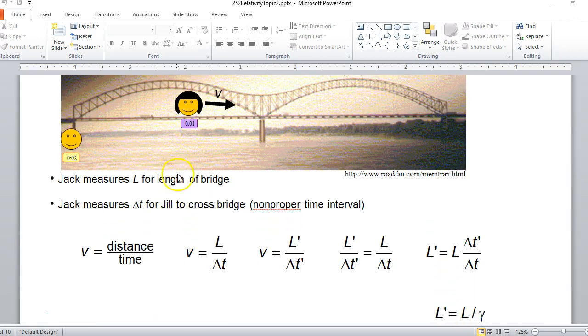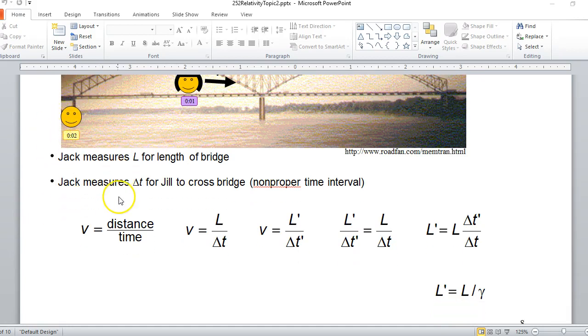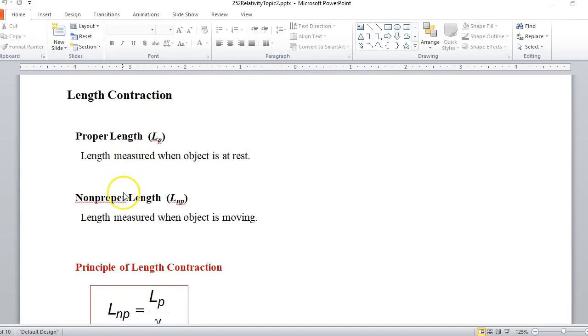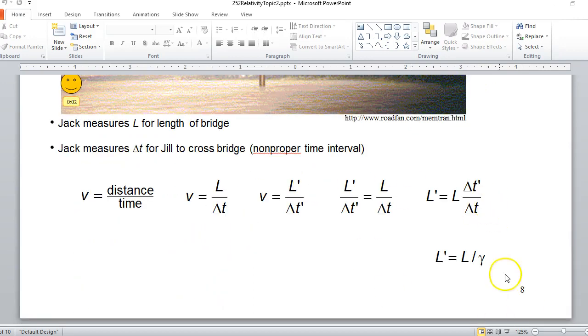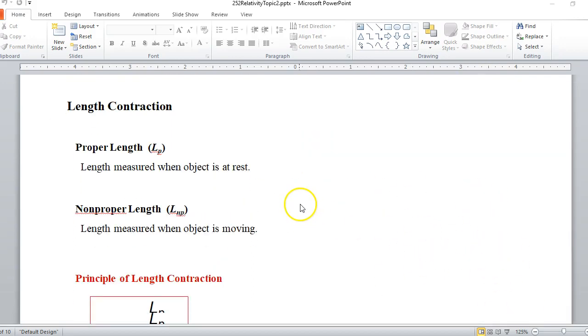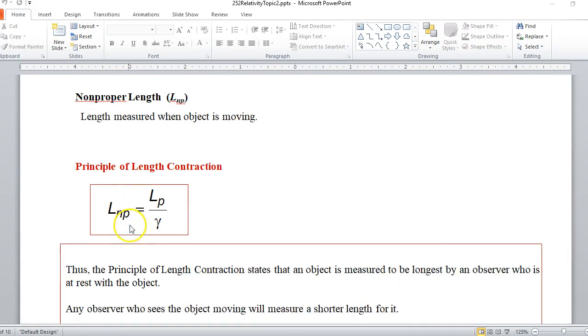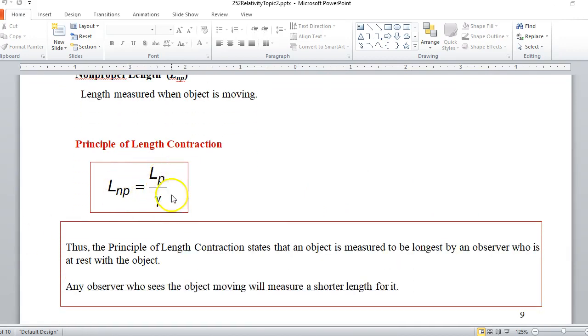So in this picture, Jack's going to measure the proper length of the bridge because Jack is at rest with respect to the bridge. Anybody who measures the object and sees the object moving, like Jill, as far as Jill's concerned, the bridge is moving. That's going to be a non-proper length. So we can rewrite this equation on slide 8 as: a non-proper length is the proper length over gamma.